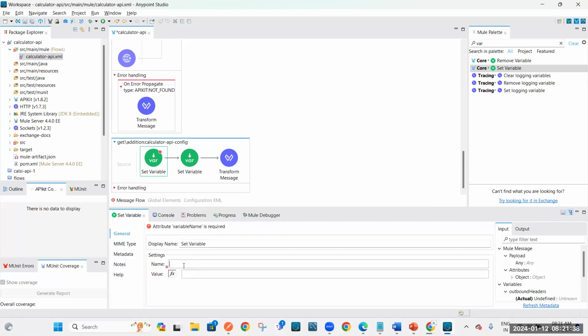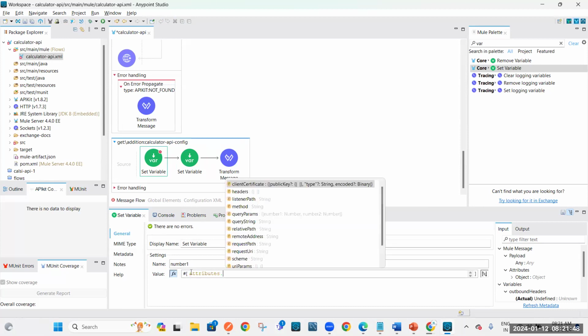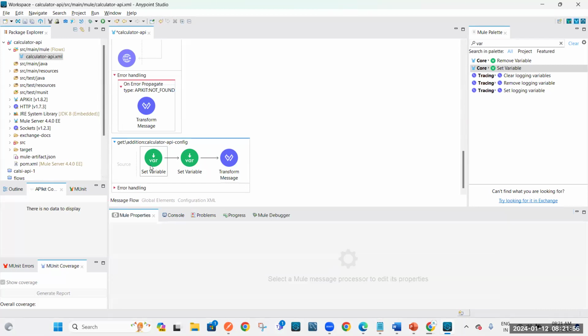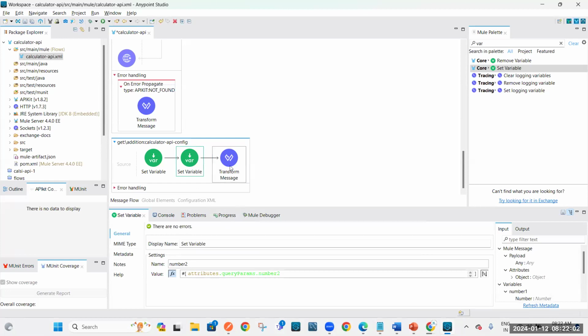Similar way, here I'm going to write number 1, attributes dot query params dot number 1. Okay, see, here I stored some value. Number 1, number 2. Okay.